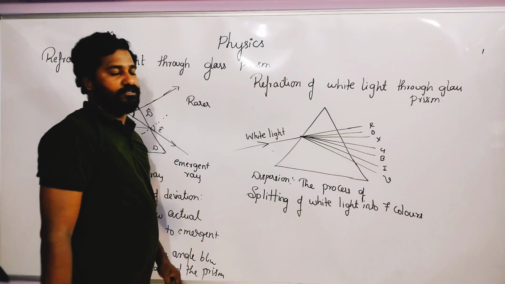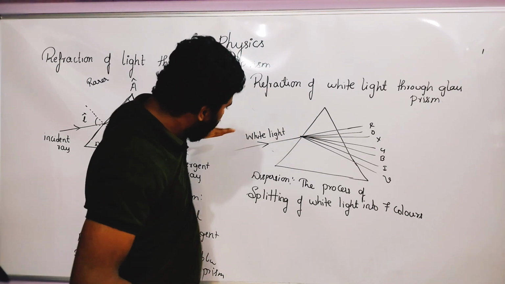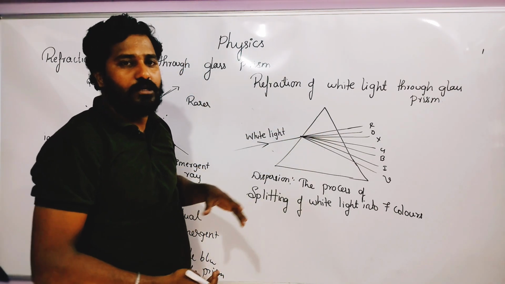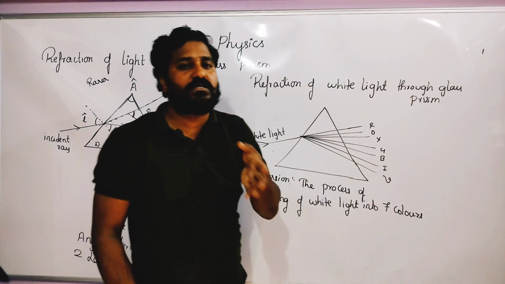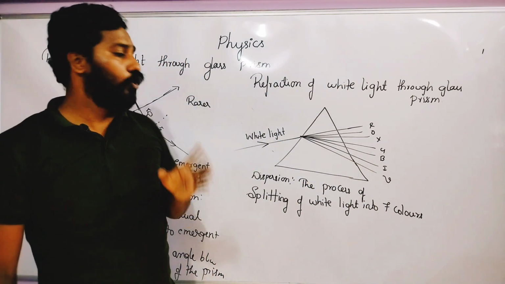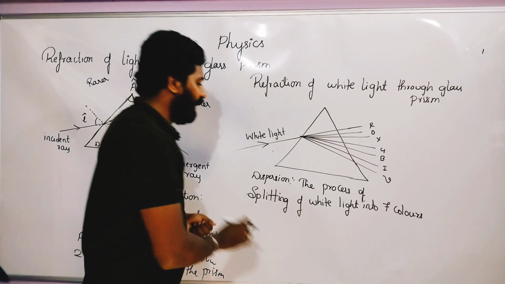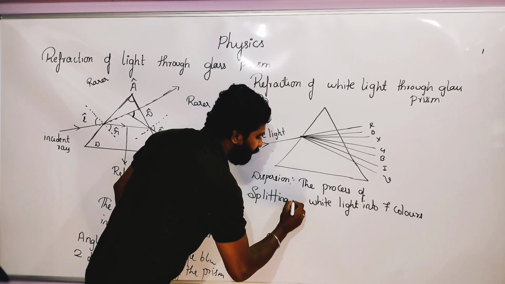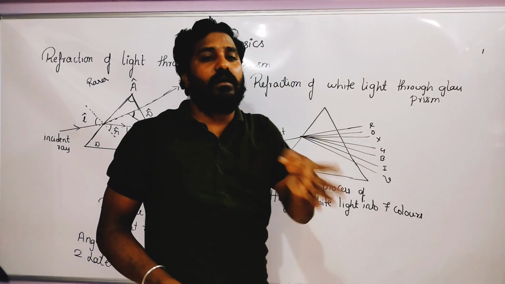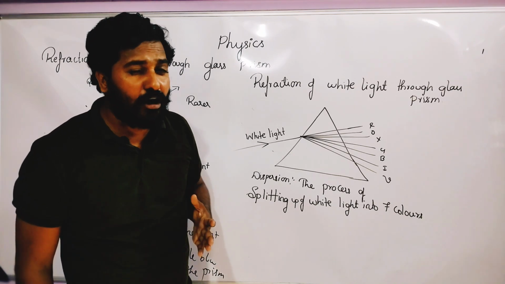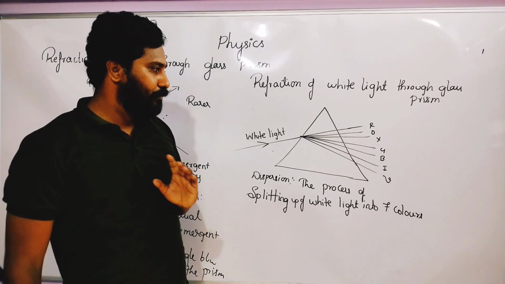When I allow the white light to pass through the prism, it splits up into the 7 colors. This process we call dispersion. Note down, very very important. The process of splitting up of white light into 7 colors, we call it dispersion. So this is about dispersion.